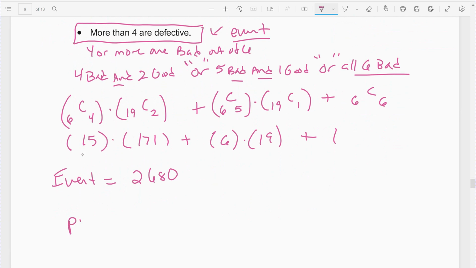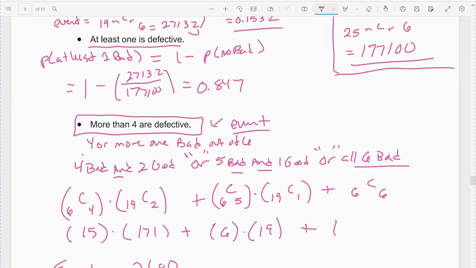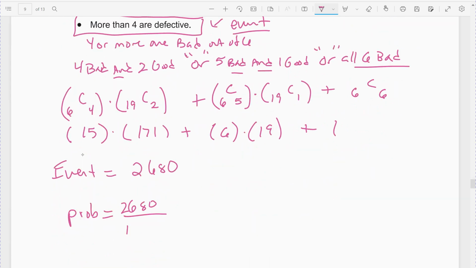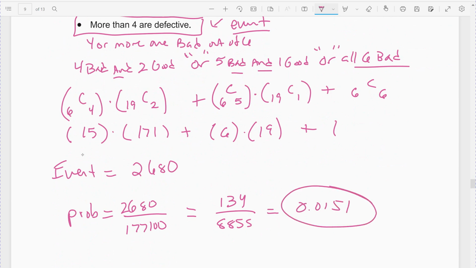So the probability is the event, 2681, over that same total we've been using this whole time, which is, I can't remember, gotta go look, 177100. Alright, 177100, which comes out to be, if I simplify it, 134 over 8855, or 0.0151. That would be very slim chances that more than 4 are defective if you reach in and grab out a handful.